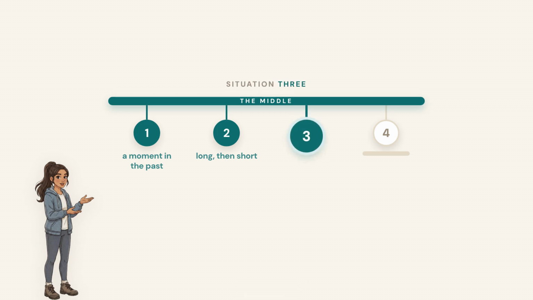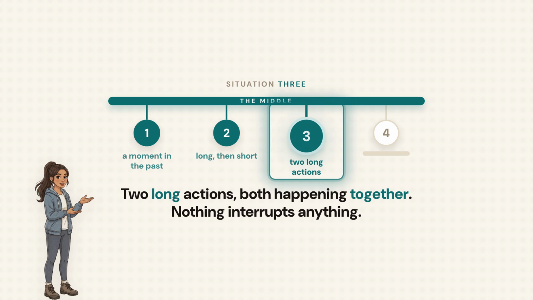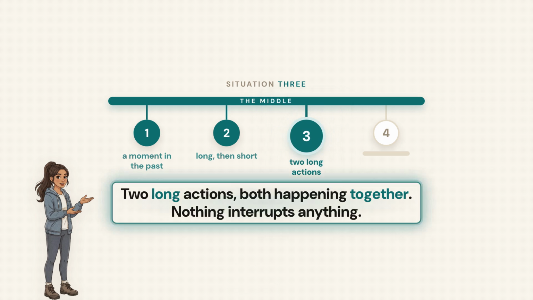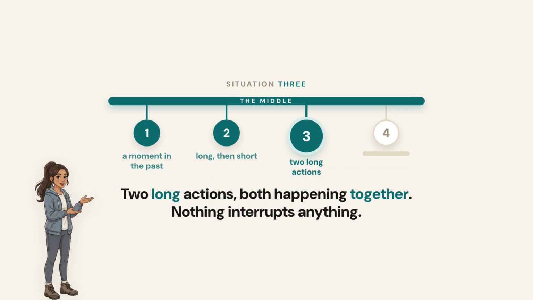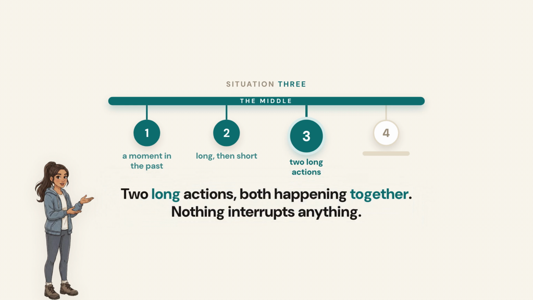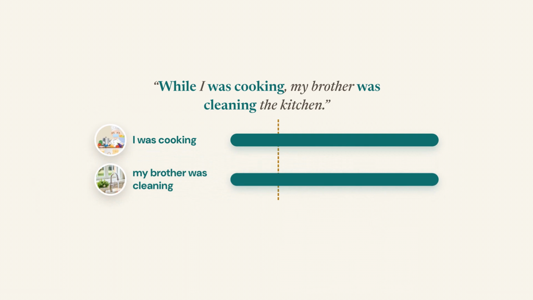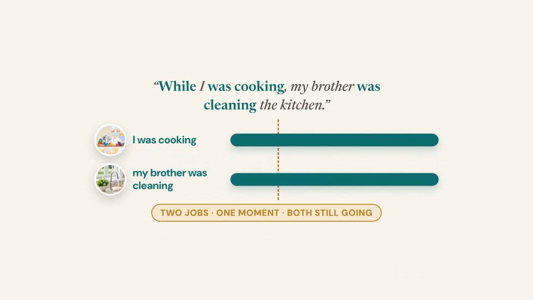Situation 3. 2 long actions, both happening together. Nothing interrupts anything here. Both actions are in the middle at the same time, so both of them take the past continuous. While I was cooking, my brother was cleaning the kitchen. 2 people, 2 jobs, 1 moment, both still going.